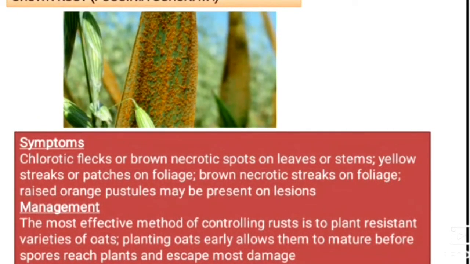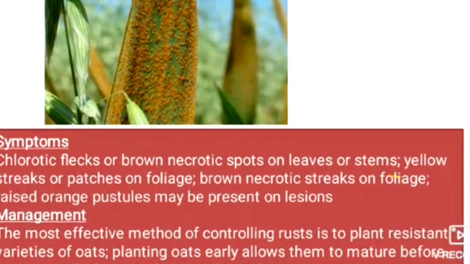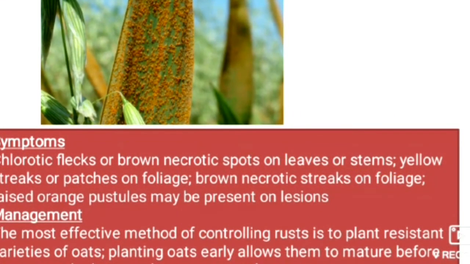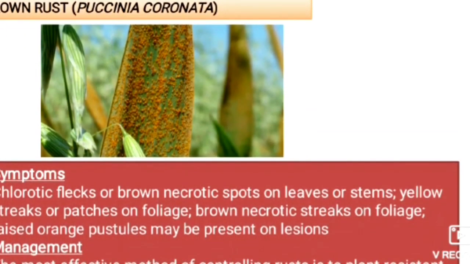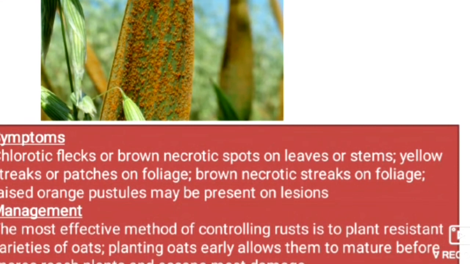Moving to disease management. Here is the first disease, crown rust, Puccinia coronata. The symptoms are chlorotic flecks or brown necrotic spots on leaves or stems. Here in this slide you can see yellow streaks or patches on foliage. This one: brown necrotic streaks on foliage, and raised orange pustules may be present on lesions.